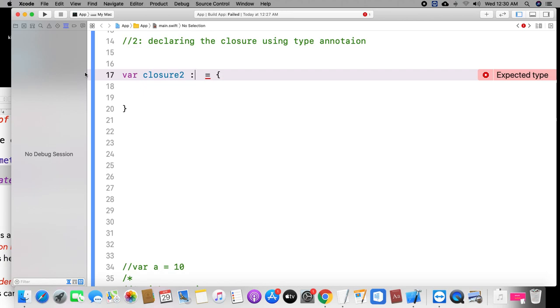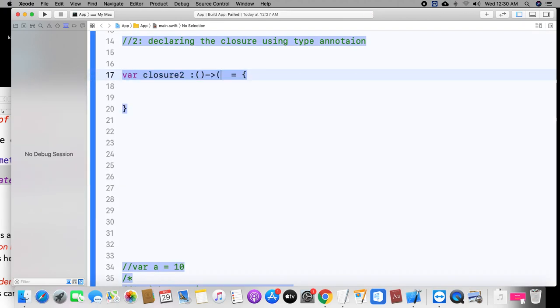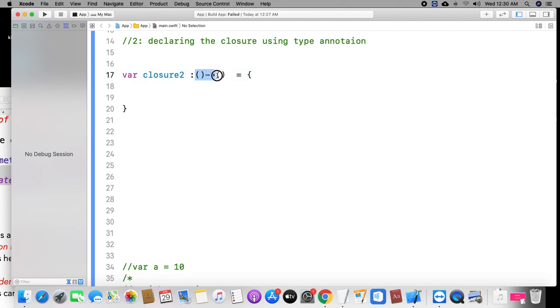Look here: parenthesis, then the return type operator. This is declaring the closure that does not take any parameter and does not return anything. That's it. I just wrote the print statement. If you want to write it, otherwise no need to write this print statement also.